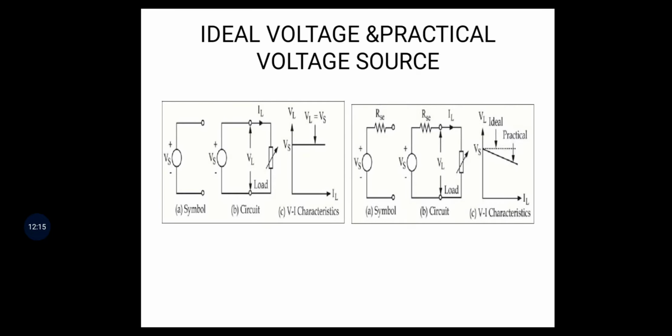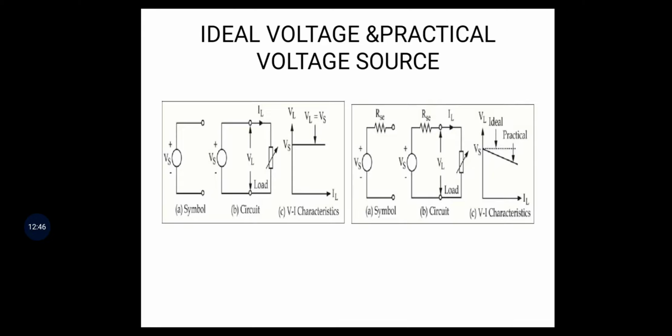Next, here are the basic diagrams of the ideal voltage source and practical voltage source. The left hand side diagram represents the ideal voltage source, the right hand diagram represents the practical voltage source. In the ideal voltage source Vs, internal resistance is 0.